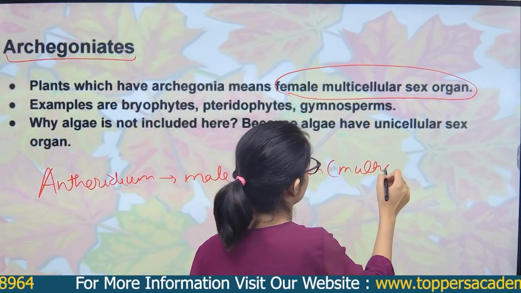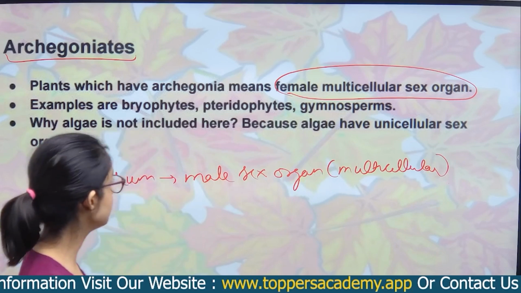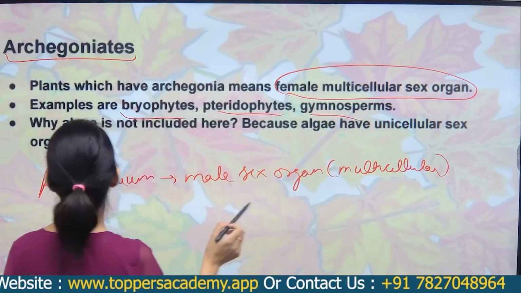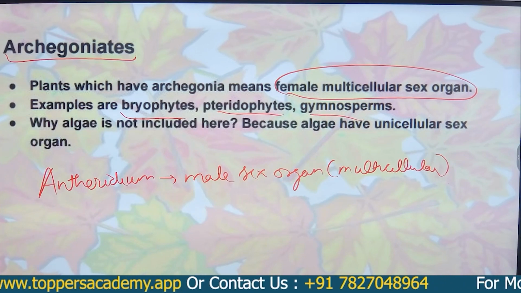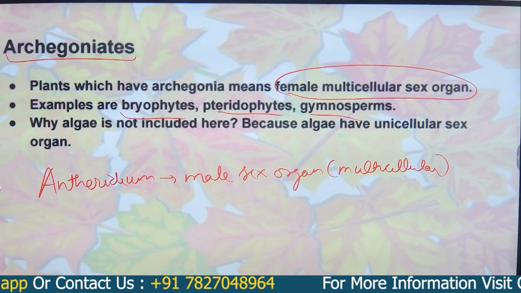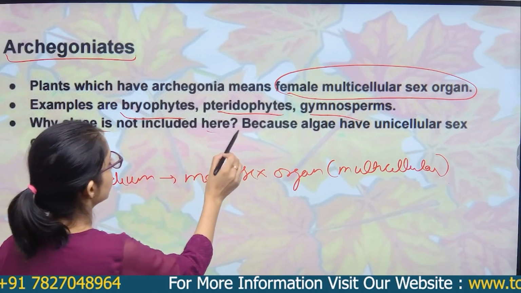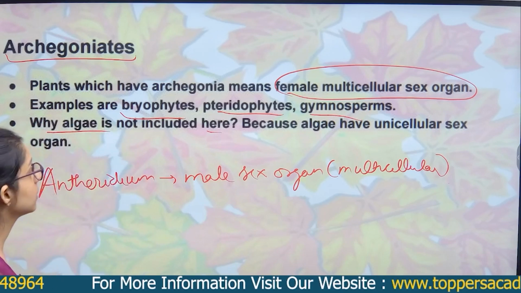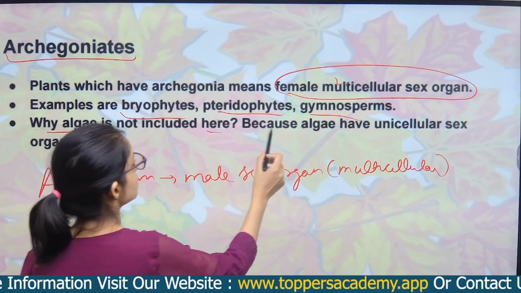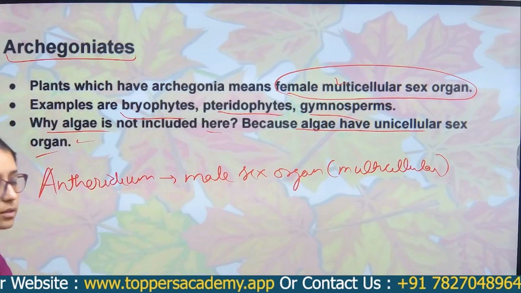Examples are bryophytes, pteridophytes, gymnosperms. These have the archegonia, that is the female multicellular sex organ. So the question is, why are algae not included here? Because we are saying multicellular, and algae have unicellular sex organs. Okay.